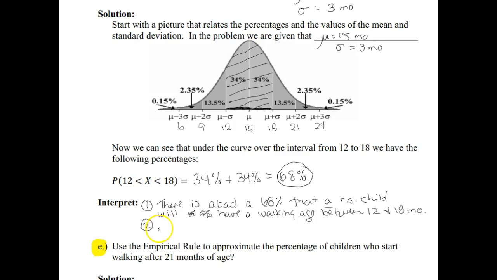Or we could say about 68% of all children have a walking age between 12 and 18 months.